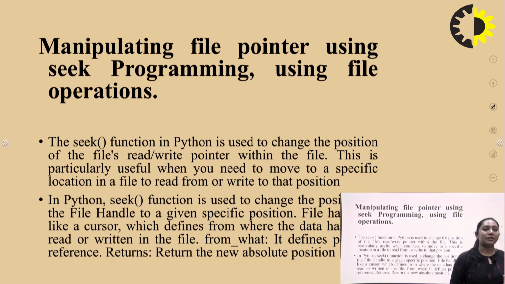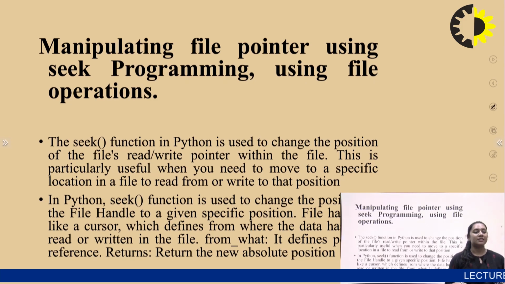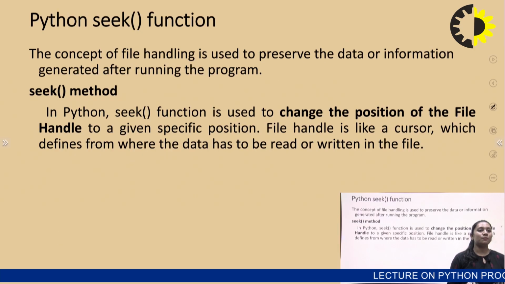Either it can be written in a read and write format, and it is particularly used to specify the location of the write and read operation position in the Python interpreter. The seek function is used to handle the file handle at various specific positions. It can be written in the file and defines the references of the file, and it returns the new absolute position value. Let's see the seek function.